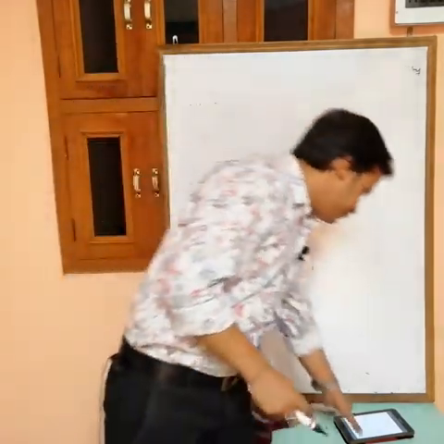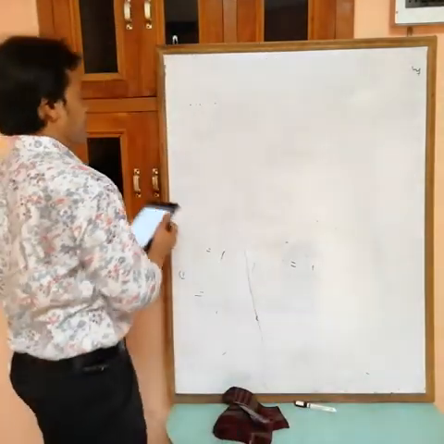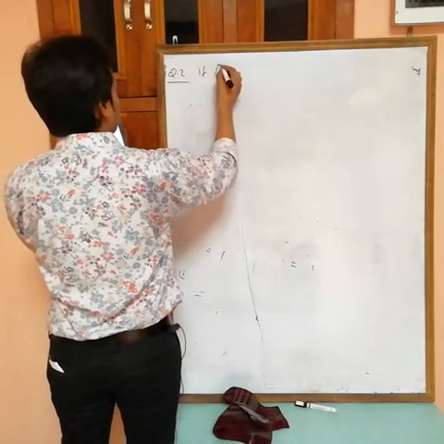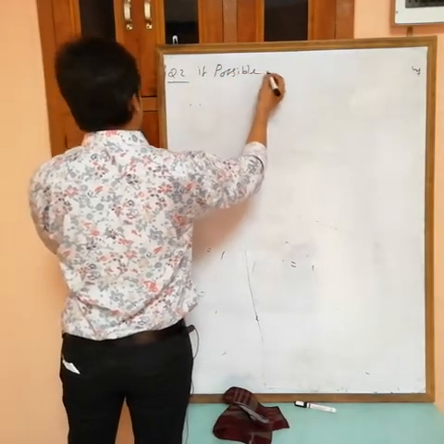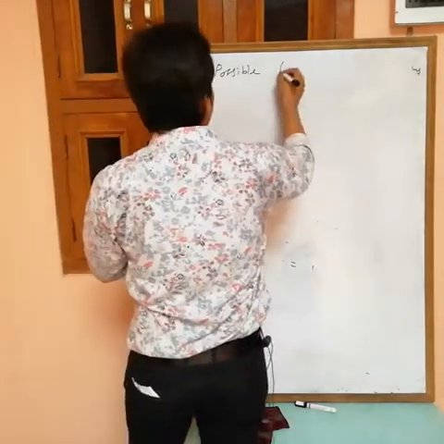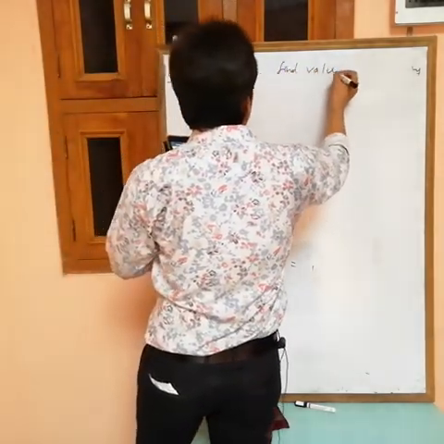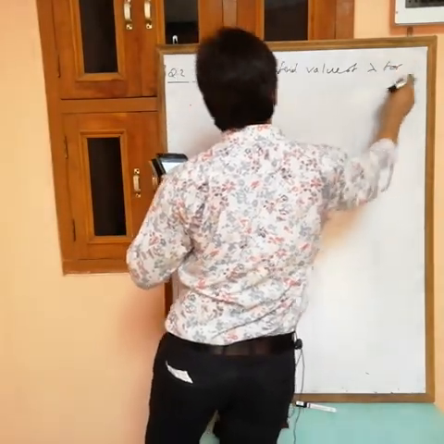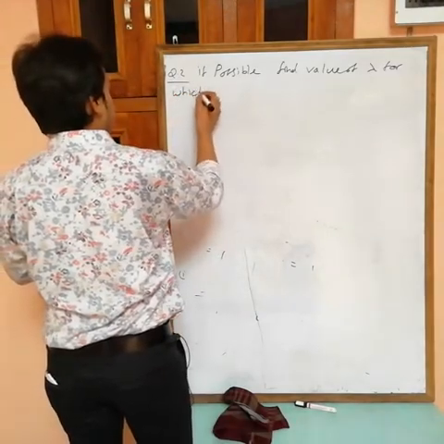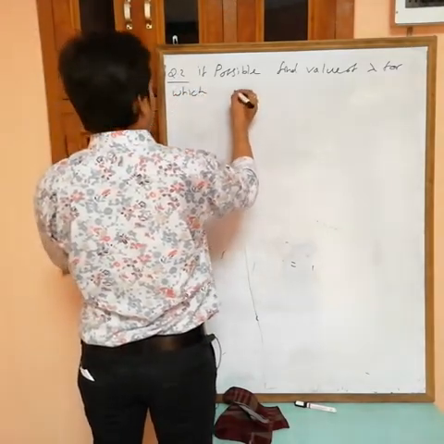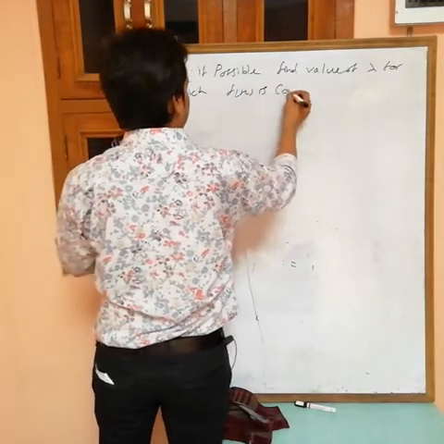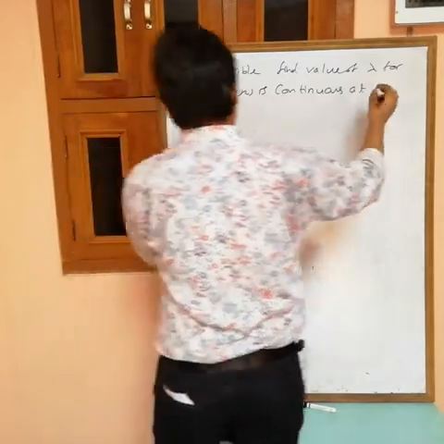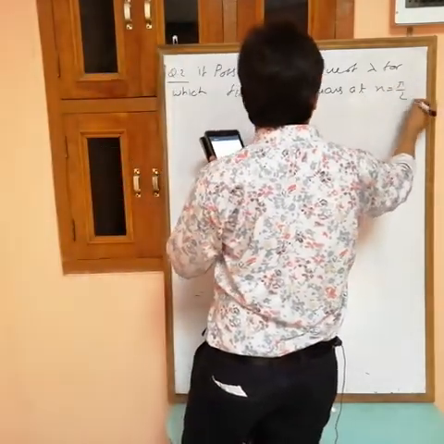Okay, next. If possible, find the value of lambda for which f(x) is continuous at x equals pi by 2.